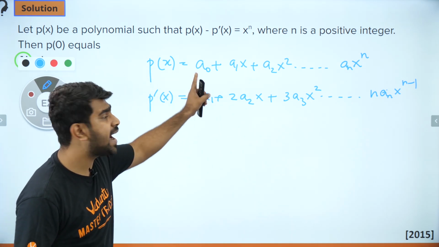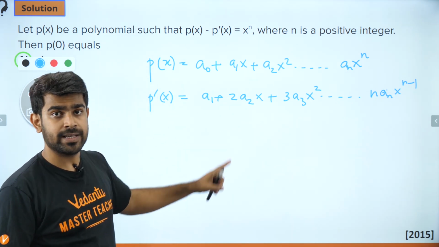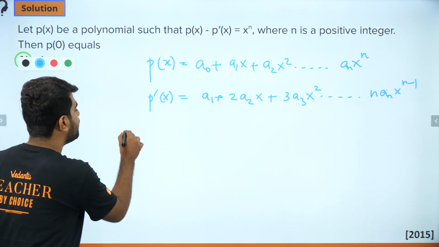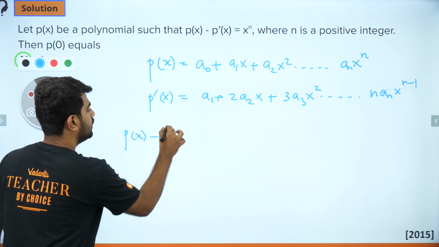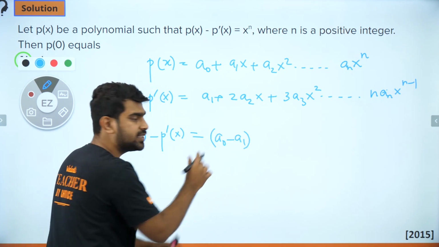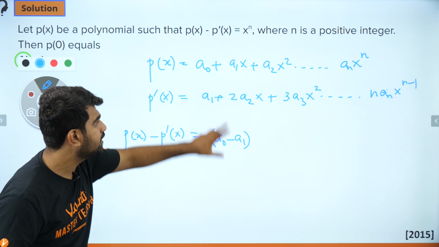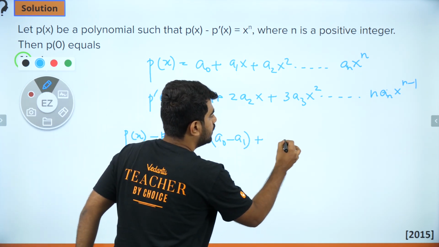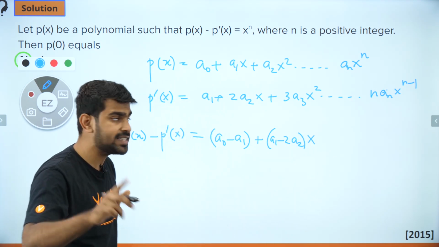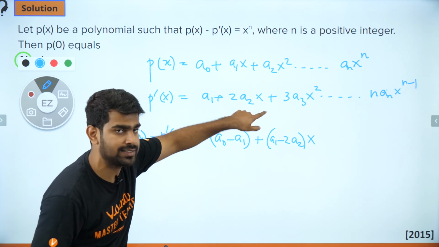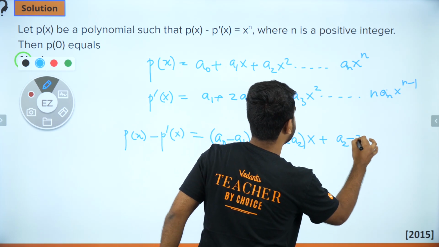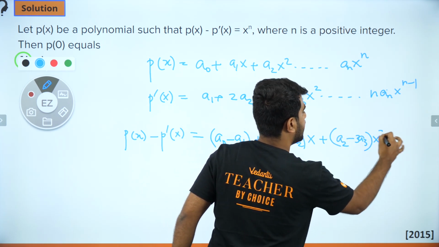Now let's look at what happens when I subtract them, because I want p of x minus p dash of x. What will that be? That will leave me with a0 minus a1, the first term, because that will be the constant. Now let's collect x. It will be a1 minus 2a2 into x. Are you guys watching carefully? a1 minus 2a2 x. Now I'll collect x square together. What will be x square? x square will be a2 minus 3a3 x square and so on.